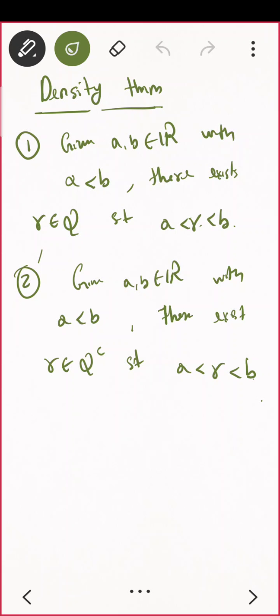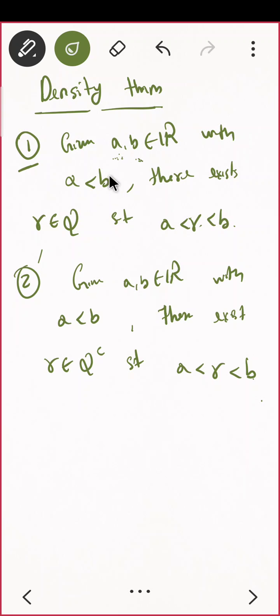You will find in some books they say between any two rational numbers there exists an irrational number, between two irrational numbers there exists a rational number. These are equivalent if you see this statement. This is in general between any two real numbers. These two real numbers may be rational, they may be irrational, they may be anything. So we don't need that. We'll be proving it in general.